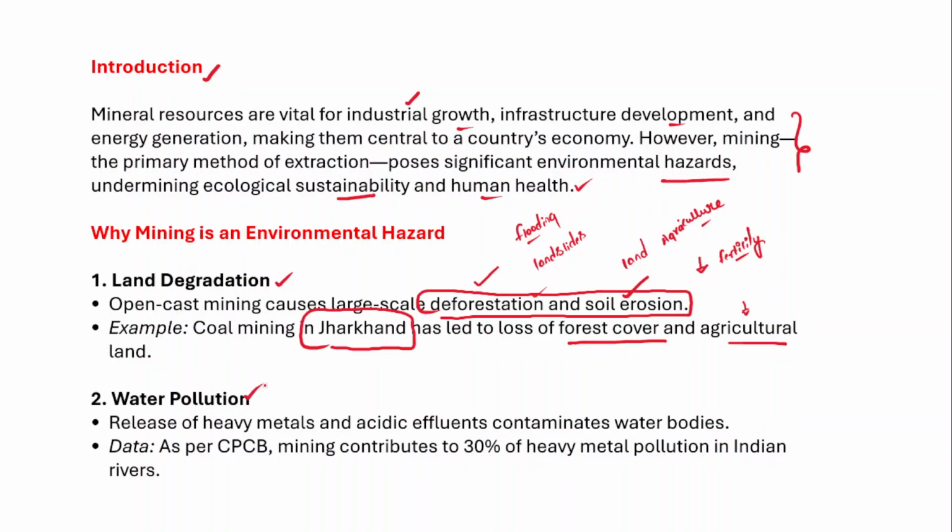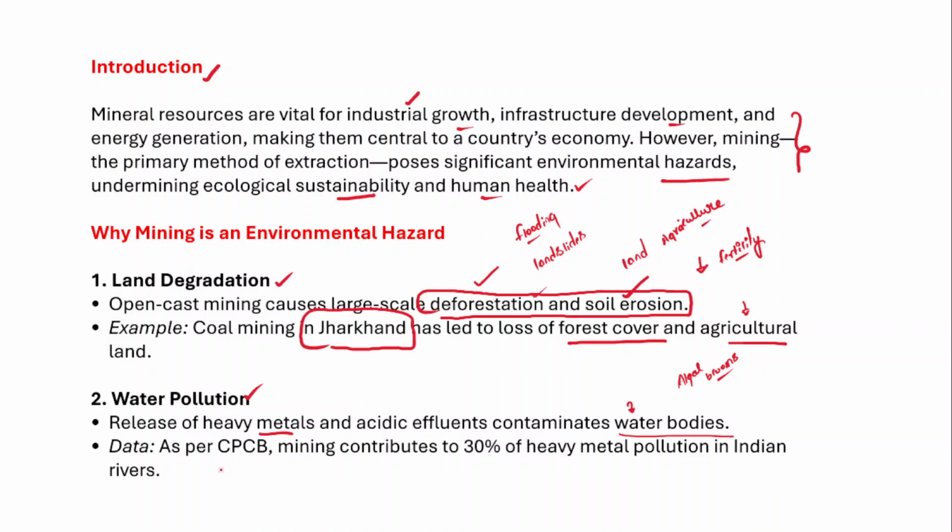And then we need to talk about water pollution, because when we are mining in a particular area, during mining they also release heavy metals. These heavy metals and acidic effluents are released, and they contaminate the close water bodies, right? So contamination of water bodies with heavy metals. Further contamination of water bodies would further lead to biomagnification, and it further leads to bioaccumulation as well, and algal blooms would also develop, right?